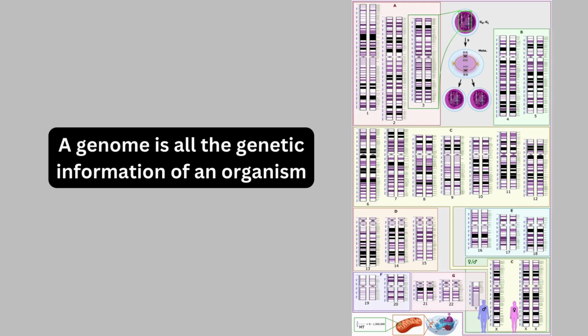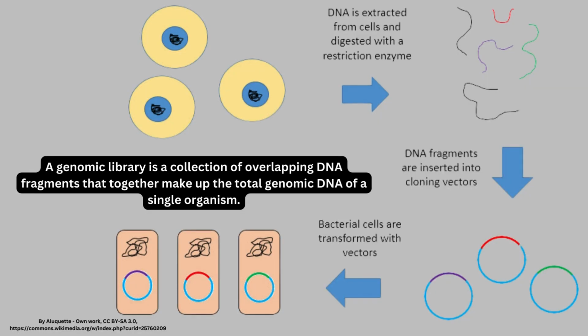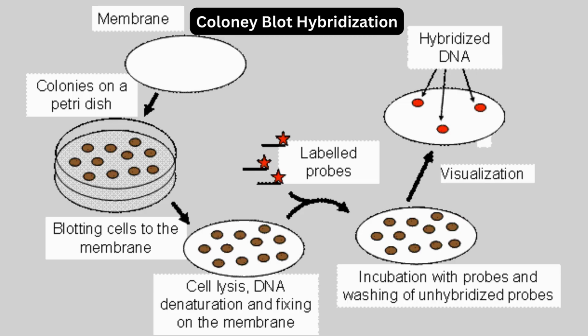A genome is a complete set of genes of an organism. A genomic library is a collection of bacterial or bacteriophage colonies, where each colony contains a different DNA fragment from the organism. To create this library, the organism's DNA is cut into pieces and inserted into vectors like plasmids or viruses, which are then taken up by the host bacteria. The entire library holds all the genes of the organism.